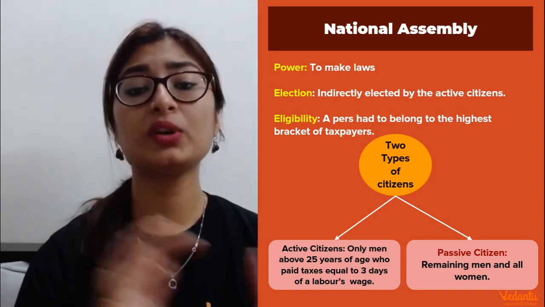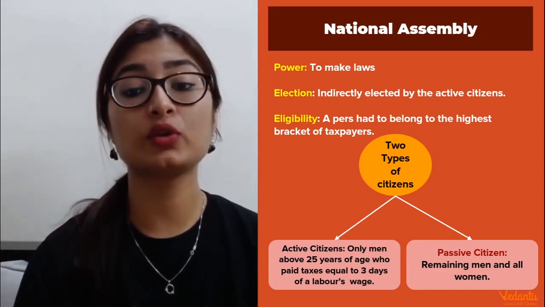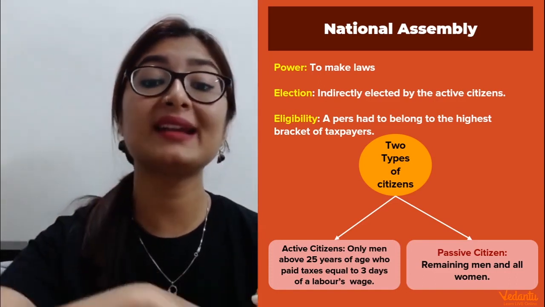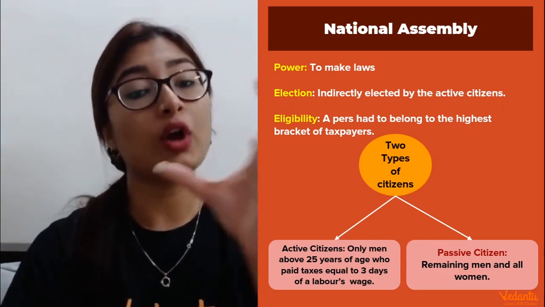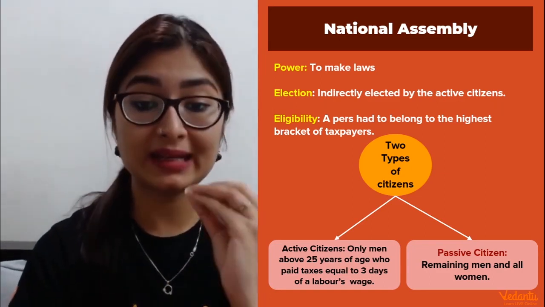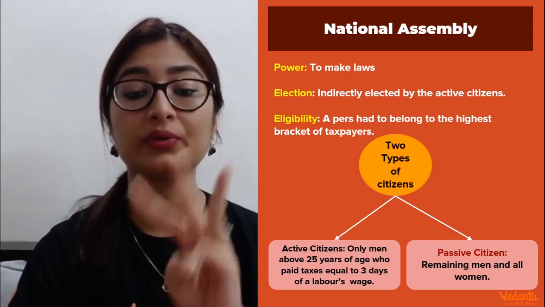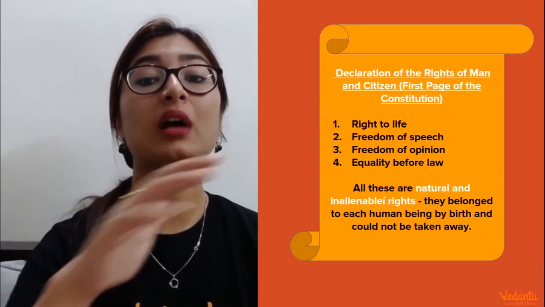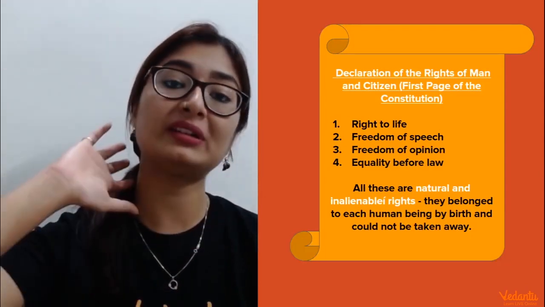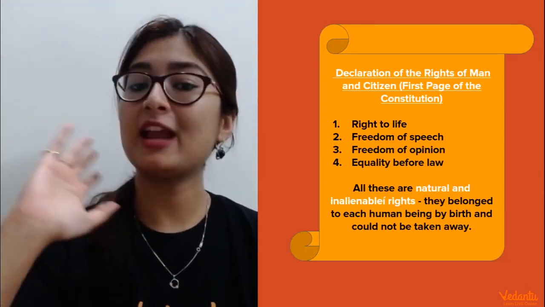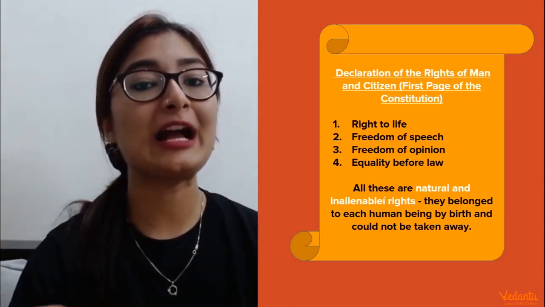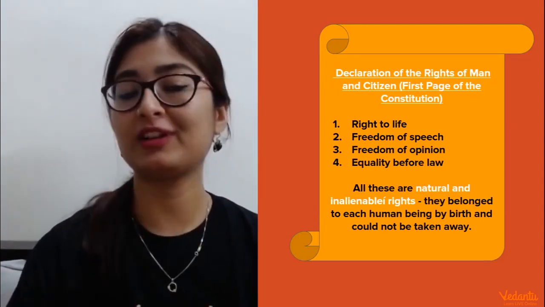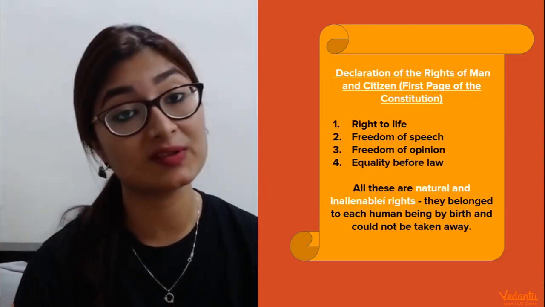Okay, so as I told you also, the eligibility for this was that a person had to belong to the highest bracket of taxpayers. In order to be an active citizen, you had to be able to pay tax equal to 3 days of labor's wage. But in order to be eligible for elections, you had to be in the highest bracket of the taxpayers. Still, there is a bias based on income, taxes. Not everything has been changed, not everything has been resolved.